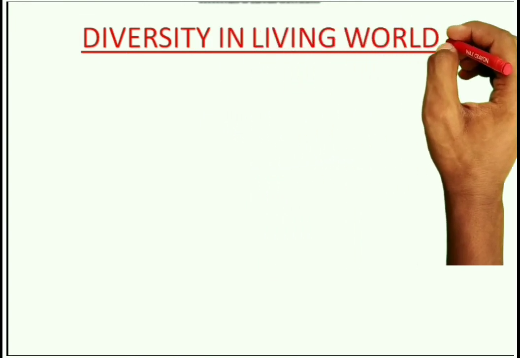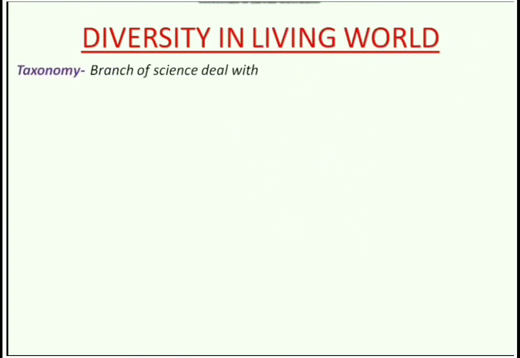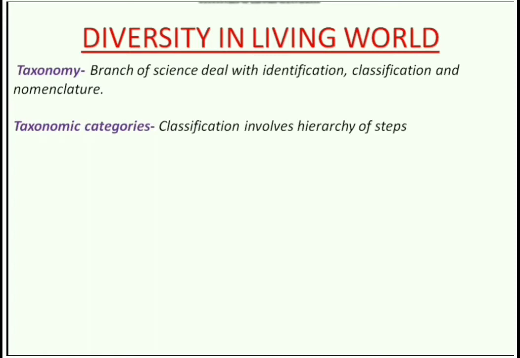Now we will discuss taxonomy. What is taxonomy? We are talking about grouping organisms. It is a branch of science that deals with identification, classification and nomenclature. Whatever I discussed earlier comes under a branch of science called taxonomy. How are the organisms grouped, children? We have to group organisms into different categories. Those categories are scientifically known as taxon, and the plural word is taxa.